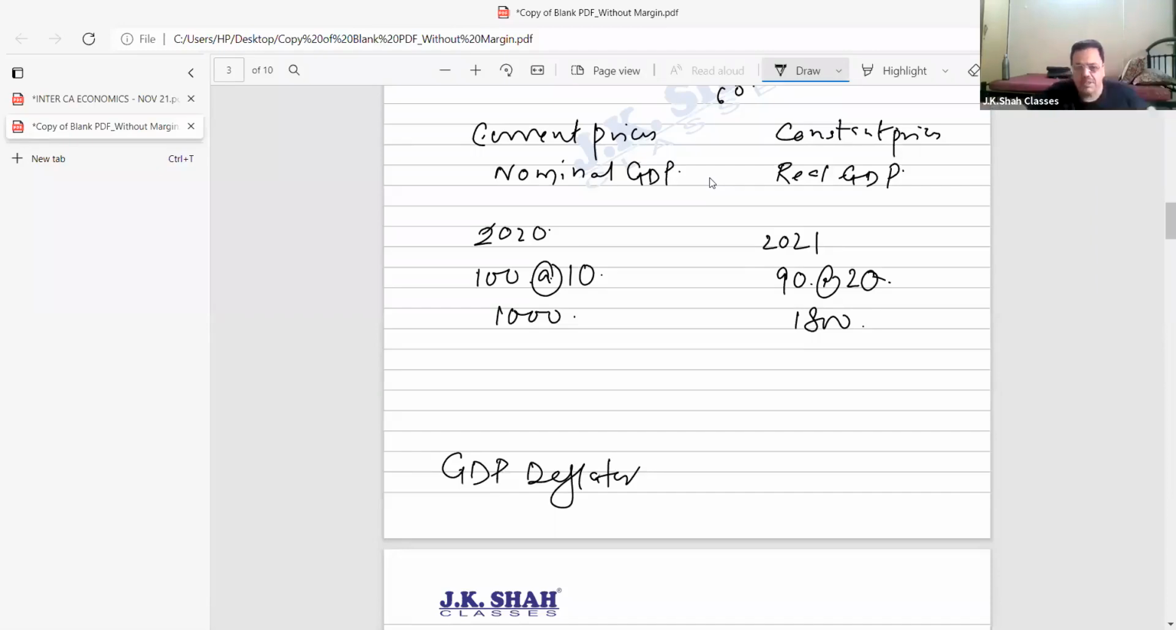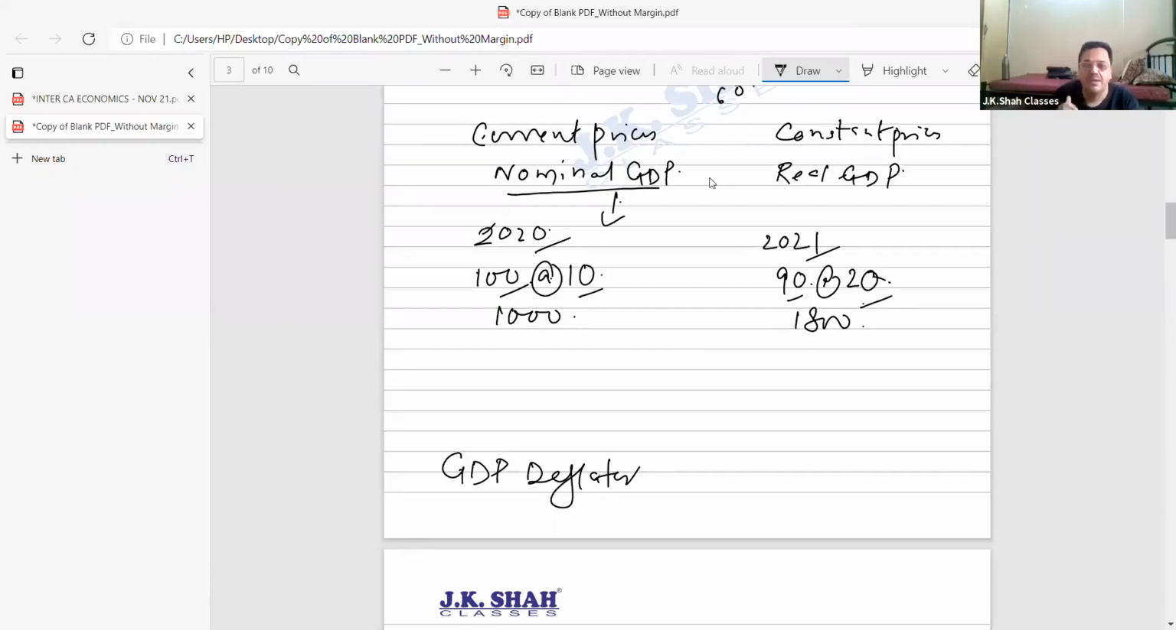Now wait, beta. If I calculate 2020 with 2020 prices and 2020 quantity, and in 2021 I consider 2021 quantity and 2021 price, then this calculation of national income is a calculation at current prices, nominal GDP. What will it be called? Nominal GDP, or national income at current prices. And I said it gets deflated. If it gets deflated, then I have to bring it back to the real GDP.